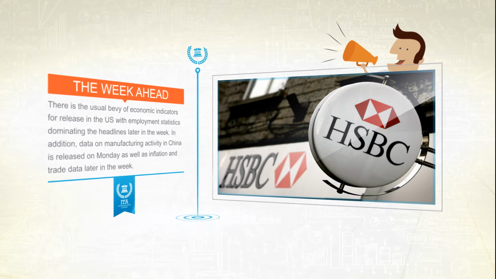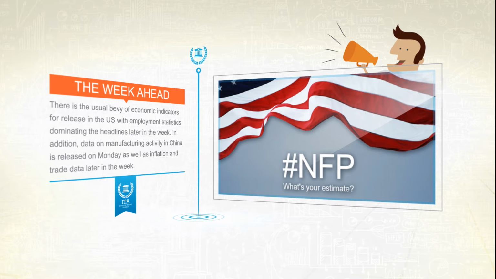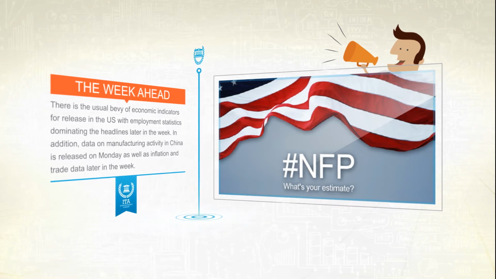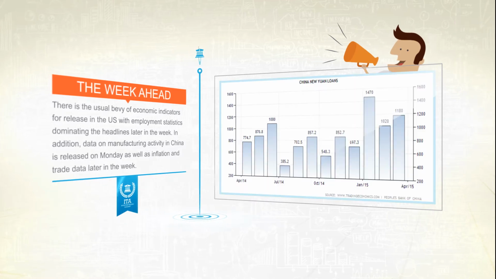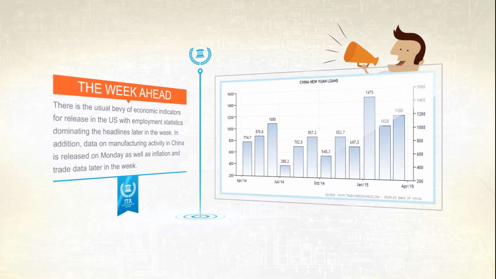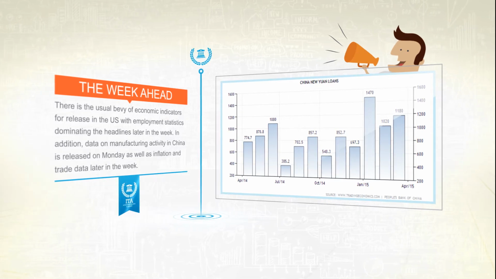HSBC will release its manufacturing gauge on Monday and services gauge on Wednesday. And on Friday, the National Bureau of Statistics will issue trade data. In addition, inflation figures are expected on Saturday, alongside a raft of financial figures including the new yuan loans, M2 money supply and aggregate financing.